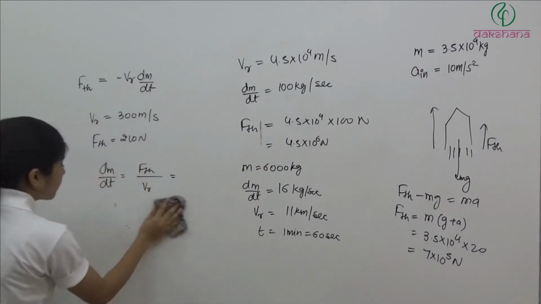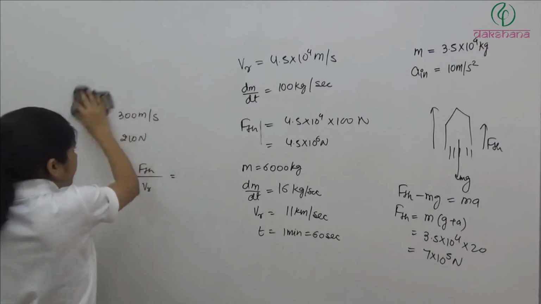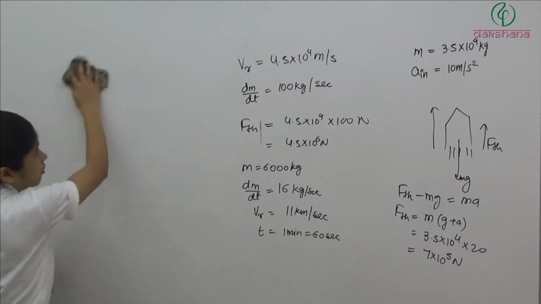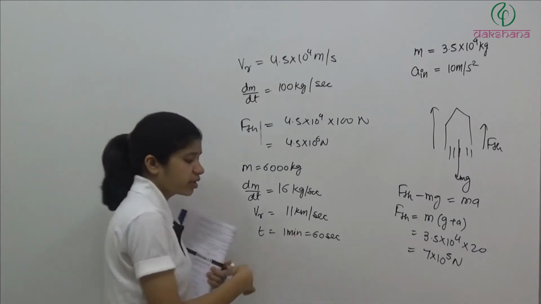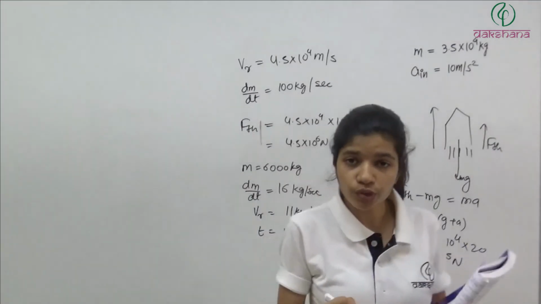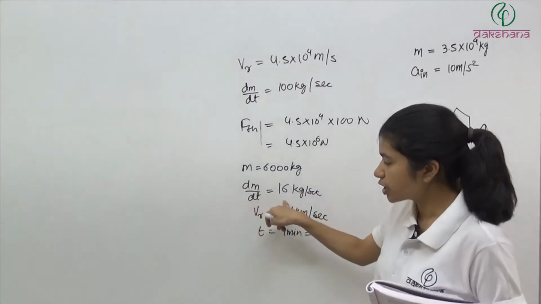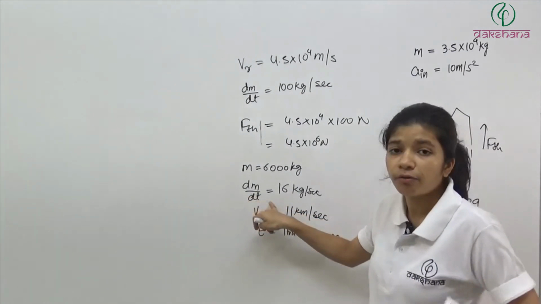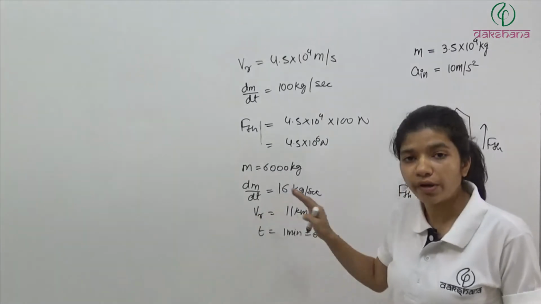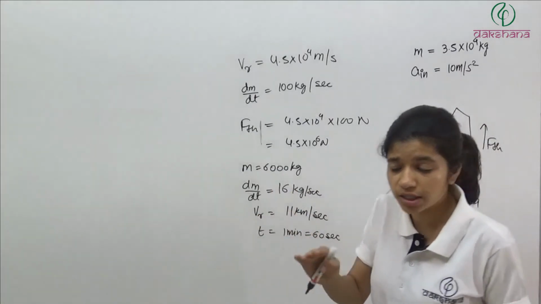So here what is happening? Slowly the mass of the rocket is decreasing. Initially its mass was 6000 kg. But after 1 minute, 60 seconds is a big time, the mass will get reduced. F thrust is constant because dm by dt is constant. At this constant rate, fuel is getting ejected. With this much speed, it is getting ejected. So F thrust is constant, but after 1 minute, the mass is decreased.